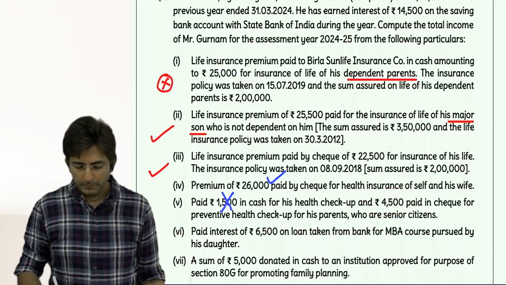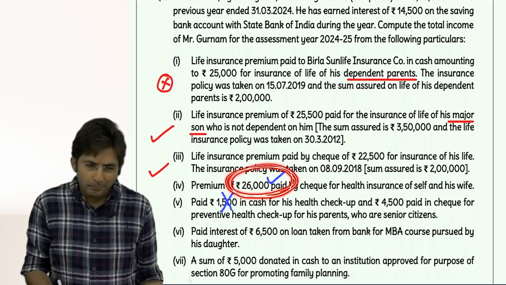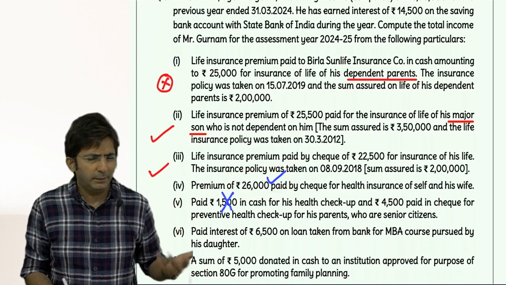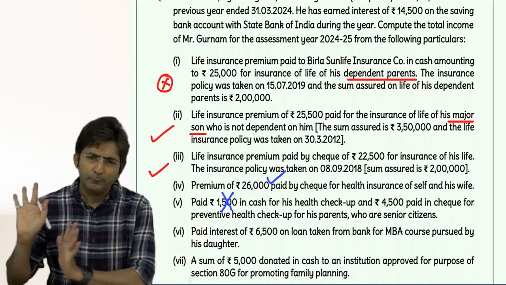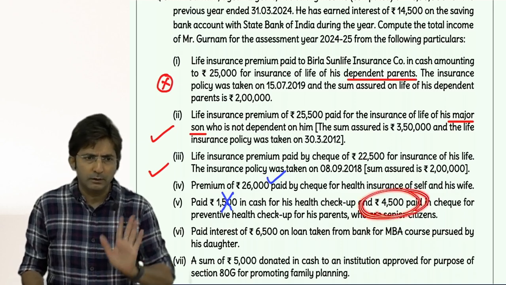But our question was that this 26,000 itself is more than sufficient for us. So we don't want preventive health checkup. We don't want to waste it. We will keep it for parents only. For parents it is 4,500, so you will take 4,500.